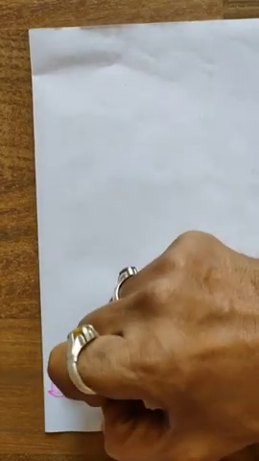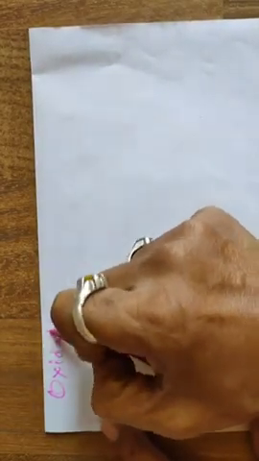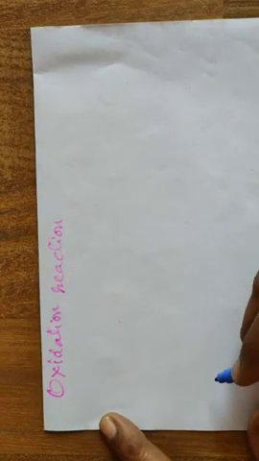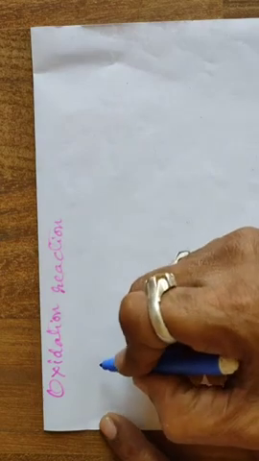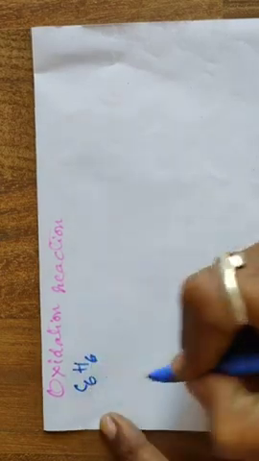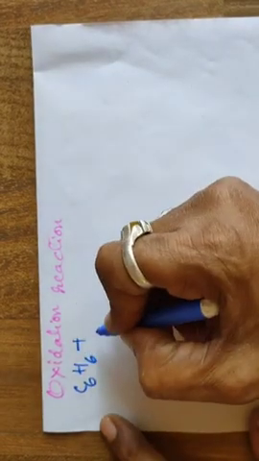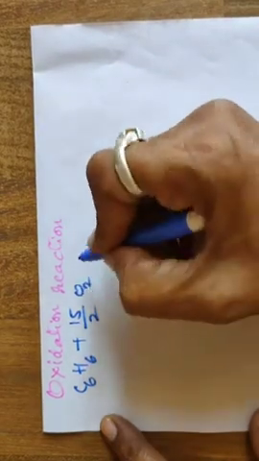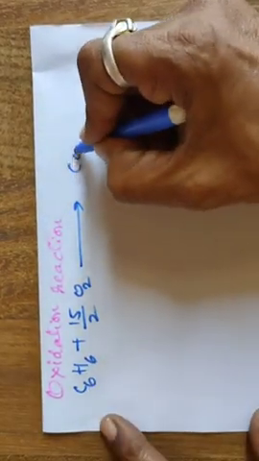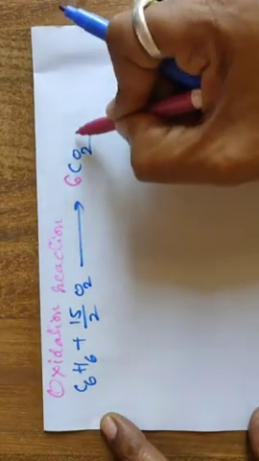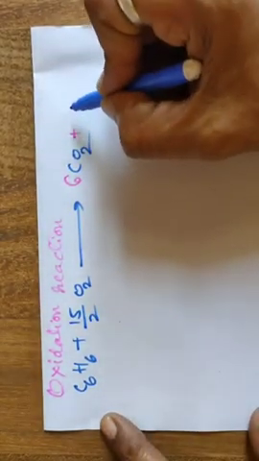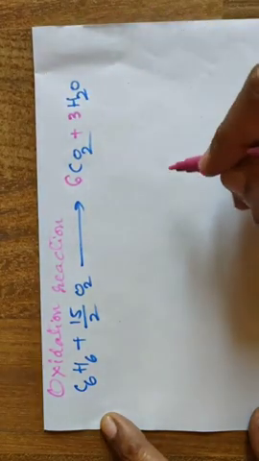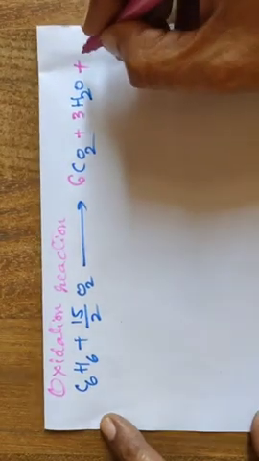Next one is oxidation reaction. It's very simple. Heating any organic compound in the presence of excess air, what happens? This is benzene, one of the organic compounds, heated with excess oxygen, 15/2 moles of oxygen for 1 mole. All carbons are converted into carbon dioxide, 6 of them, and all hydrogens are converted into water vapor, H2O. Along with these two common products, a large amount of heat is liberated.